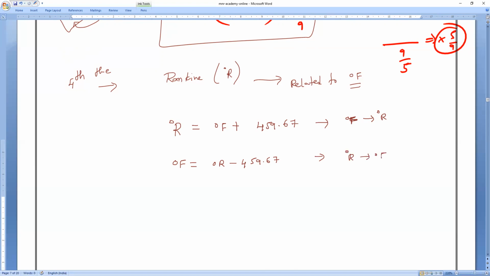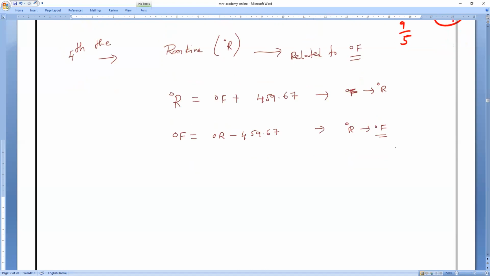Now reverse it: Rankine to degree Fahrenheit. All of you understood? Any doubt? Please let me know. Clear? All of you? Mari? Sanjay? Lingesh? Any doubt? You can ask me. Okay. So this is what you have to remember.